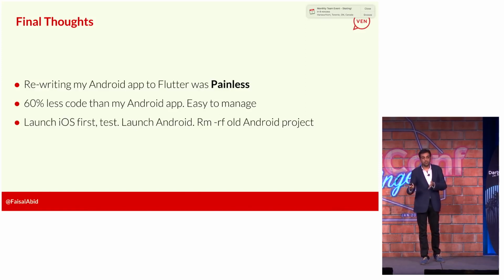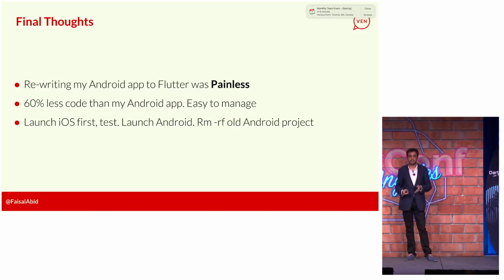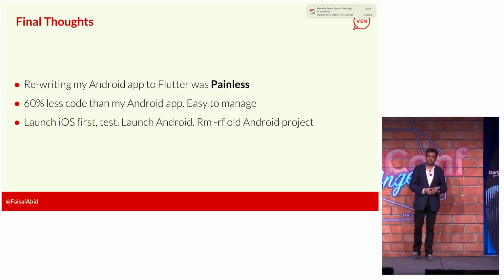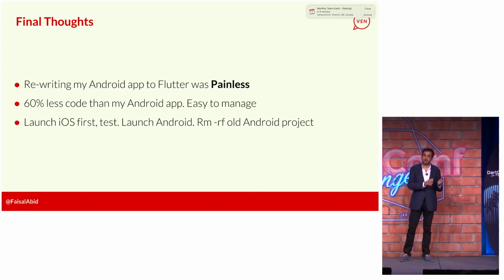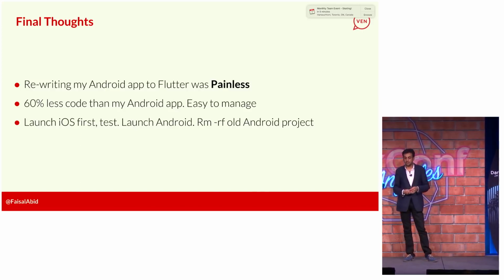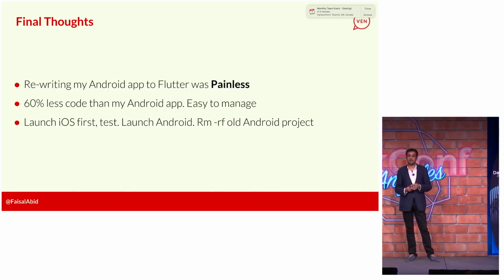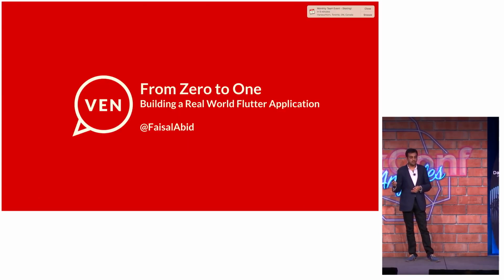So in a real world application that you're writing from scratch, you could probably get a real Flutter application done in a week or more actually. But nothing too crazy like a couple months. And my strategy there is to launch iOS first, test it, launch Android after all the testing, and then just delete the Android project. Because whatever, now I can maintain one app and I can make money through it.